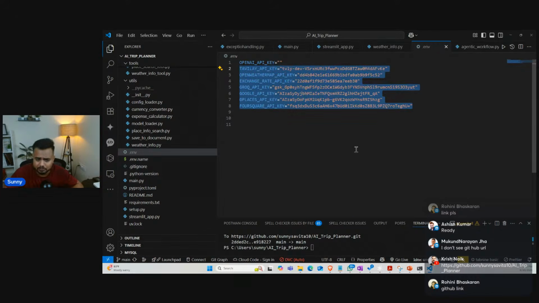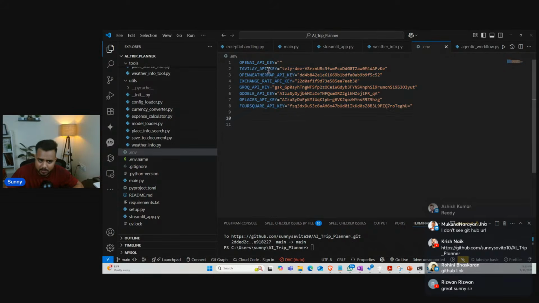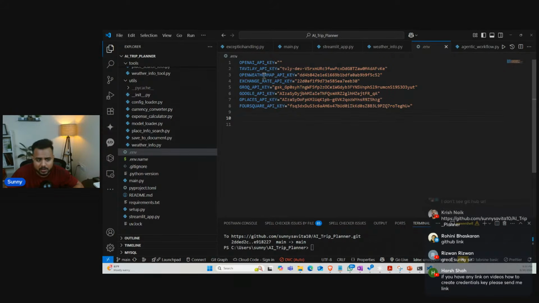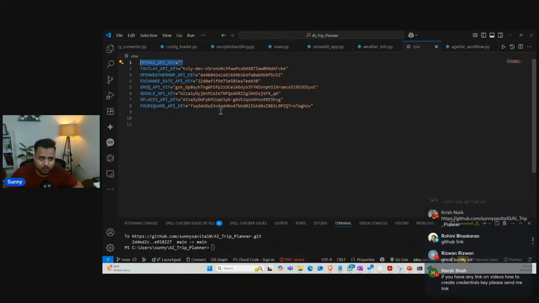Anyway, I will delete them after the session, so no one can use them. So I have a Tavily API key, an OpenWeatherMap API key, an Exchange Rate API key, a Groq API key, a Google API key, then a Google Places API key and the Foursquare API key, guys. I exposed my OpenAI API key, and for sure I should not do that.